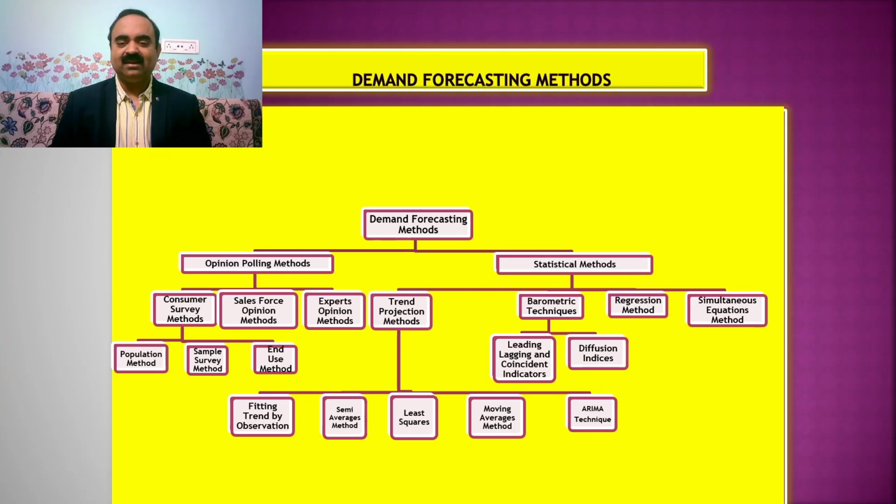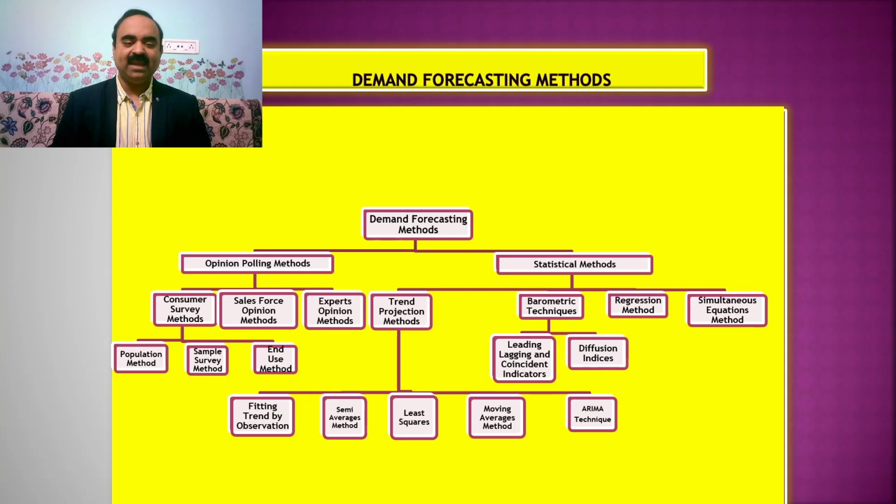On the other hand, statistical methods can be divided into four major categories. 1. Trend projection methods or time series methods, also known as mechanical extrapolation methods. 2. Barometric techniques. 3. Regression method. 4. Simultaneous equations method. Trend projection methods can again be divided into five categories: 1.